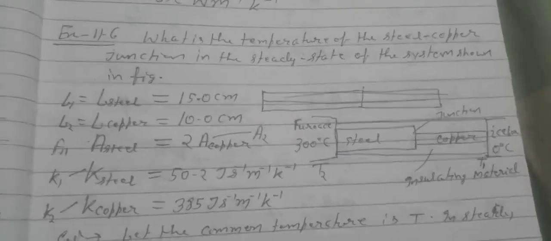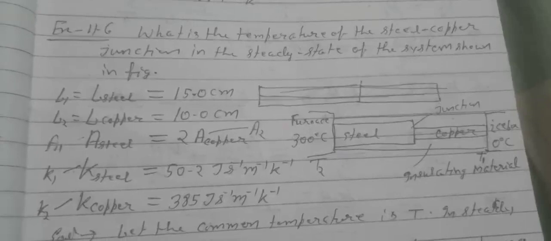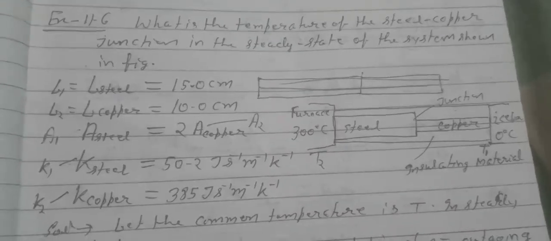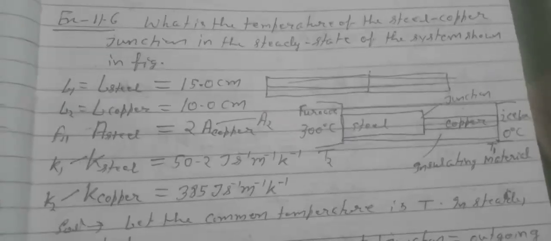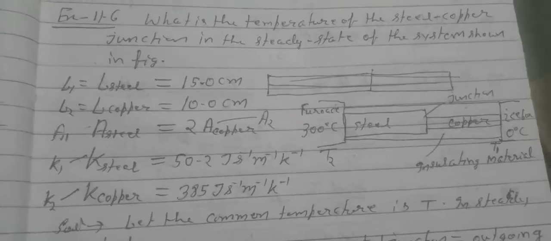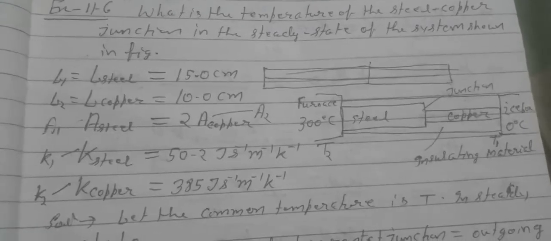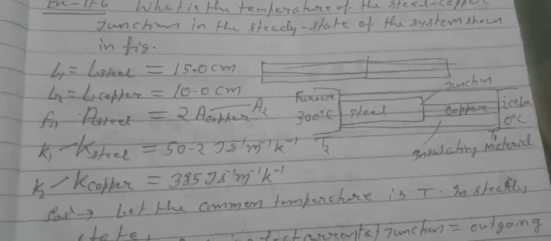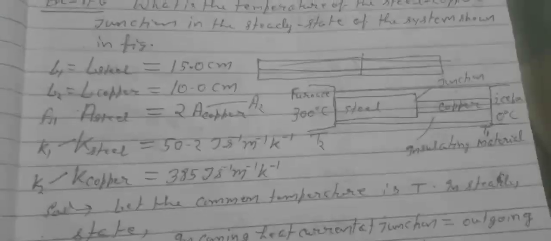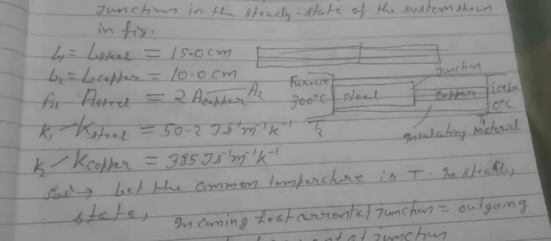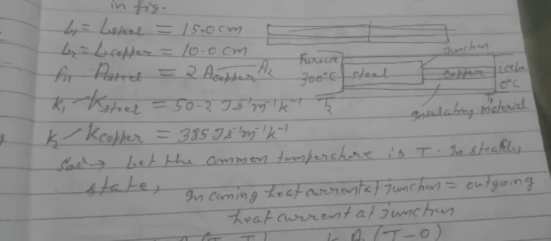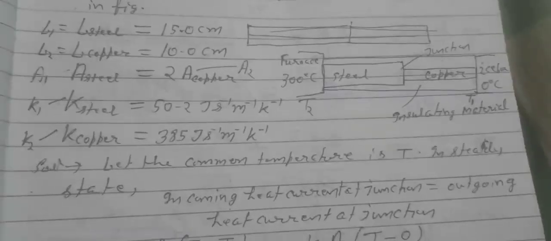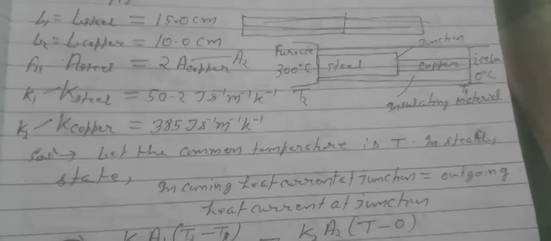Here, the length of the steel is 15.0 cm, the length of the copper is 10.0 cm, the area of cross section of the steel bar is 2 times the area of cross section of the copper bar, the thermal conductivity of steel is 15.2 joule per second per meter per Kelvin, and the thermal conductivity of copper is 385 joule per second per meter per Kelvin.